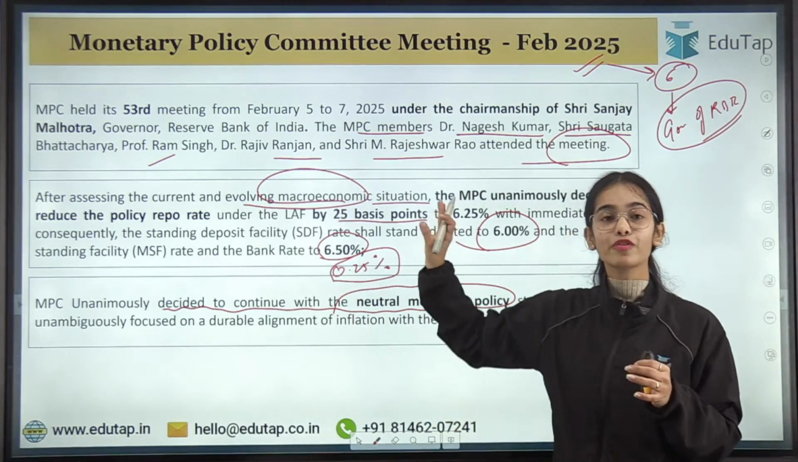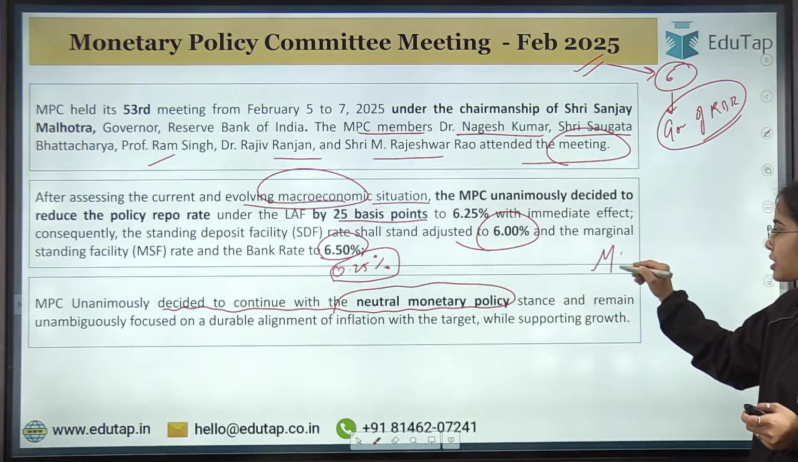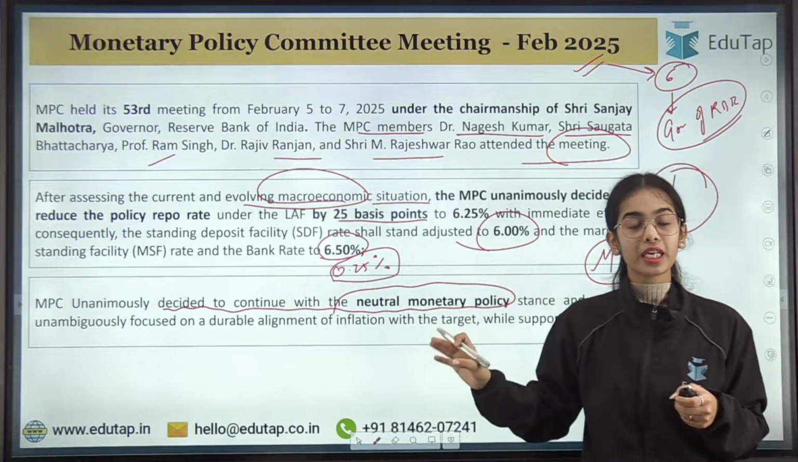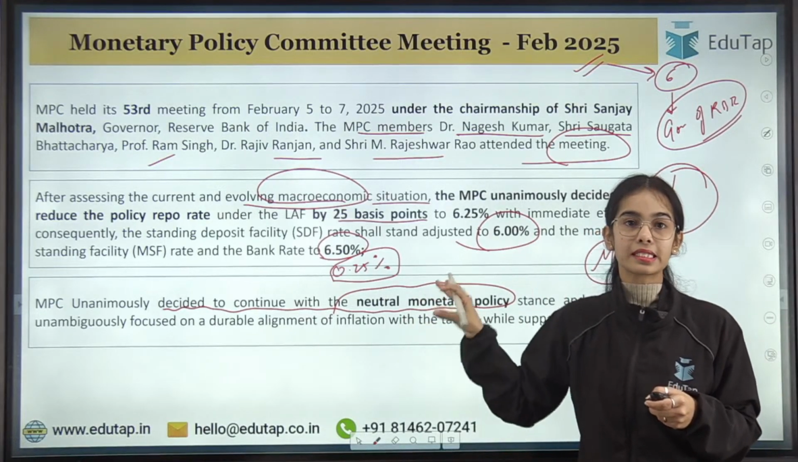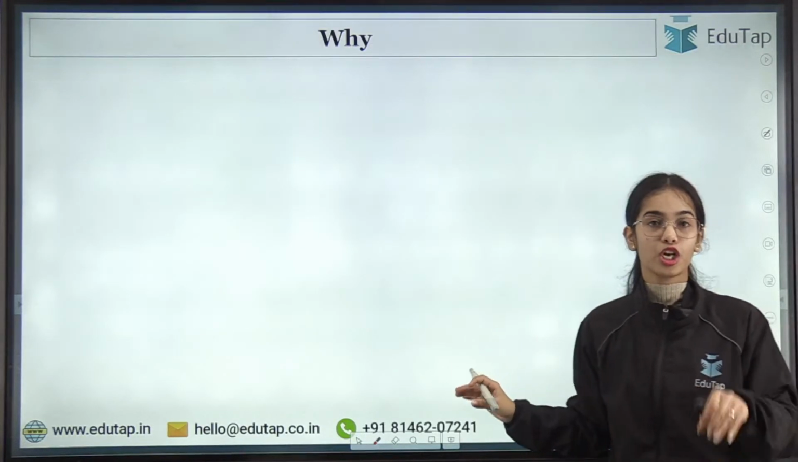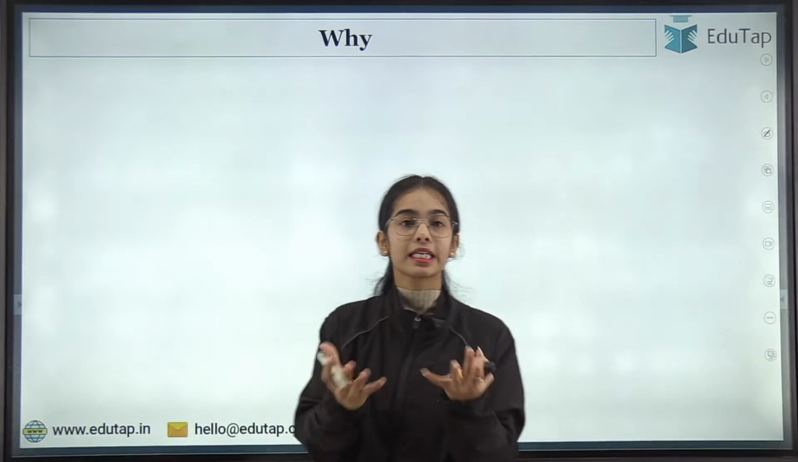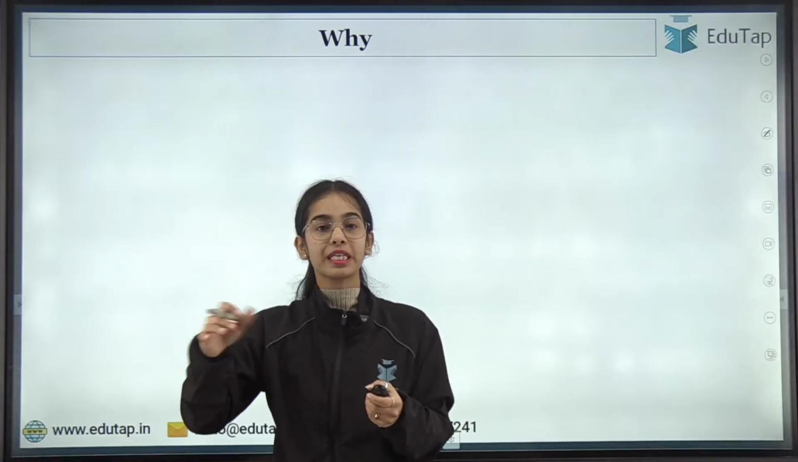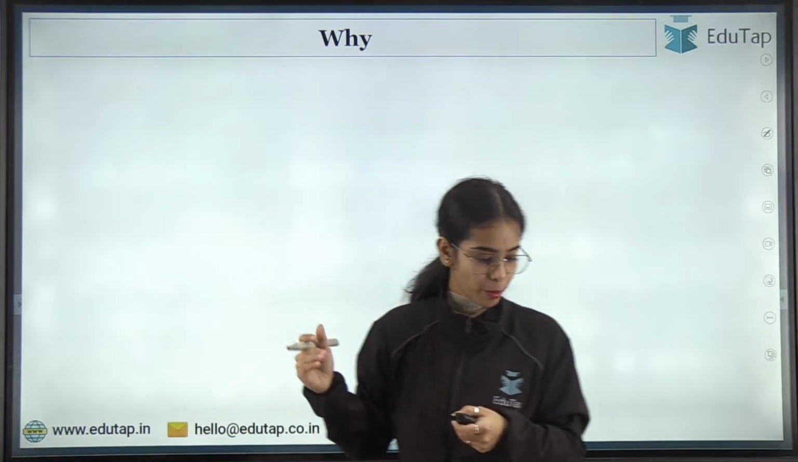Now if the Monetary Policy Committee has already decreased the repo rate, why is the Monetary Policy Committee sticking with the neutral monetary policy stance? So let's understand why the repo rate has been decreased, and why the decision has been taken to maintain the neutral monetary policy stance.